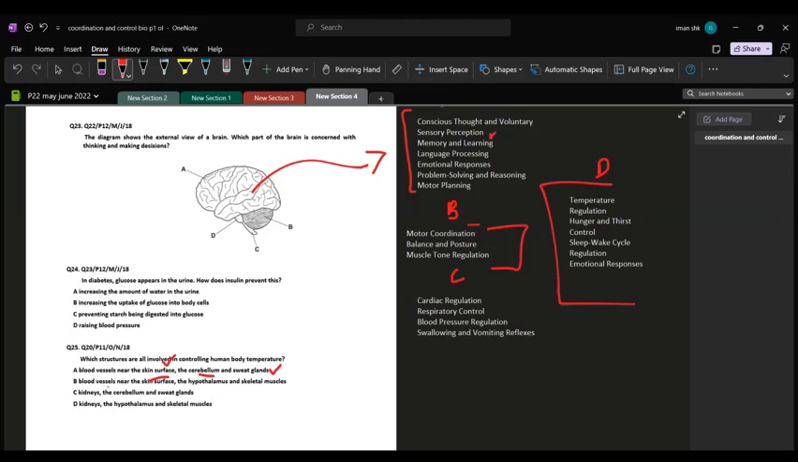In option B, it says blood vessels near the skin surface. This is involved. The hypothalamus is also involved, and the skeletal muscles generate shivering, which produces heat. So they are also involved in human body temperature. So for now, B is our answer, but let's have a look at other options as well. C, kidneys, and D also has kidneys. So we know that kidneys are not involved directly in controlling the human body temperature.